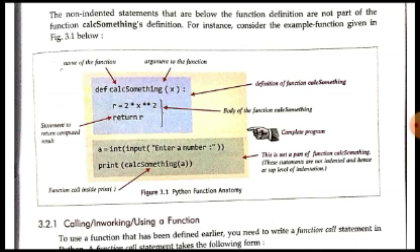So when this calc something function is called, this a is the argument which has been sent. A is the value which is being input by the user in the first line. Here we write int input, enter a number. So the user will enter a number, and this number which is assigned to a will be sent as an argument to this calc something function. This is received in the parameter x here. Then the operation will be performed on the value, and after the operation, r's value will be returned to the calling function. So here we will print the value of r which has been returned by the function, not the value which was sent.